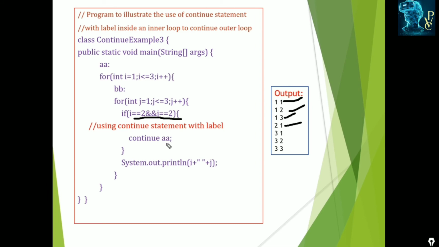The labeled for loop is the outer loop. So it skips, and i, which is 2 here, is skipped, so i becomes 3. 2 2 is skipped and 2 3 is also skipped. So now i is equal to 3. For i equal to 3, j works 1, 2, 3. So 3 1, 3 2, 3 3 are displayed. This is the output of this, using the continue like this.